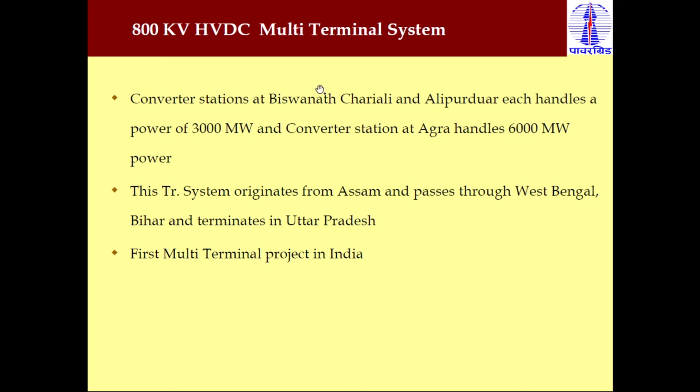As I already mentioned, the converter stations at Biswanath and Alipurduar each handle 3000 megawatt, and the converter station at Agra handles 6000 megawatt. This transmission system originates from Assam, passes through West Bengal and Bihar, and terminates in Uttar Pradesh. Clear? So it passes through 4 states, because the transmission line from Assam to Uttar Pradesh is very long, 1700 kilometers. And this is the first multi-terminal project in India.